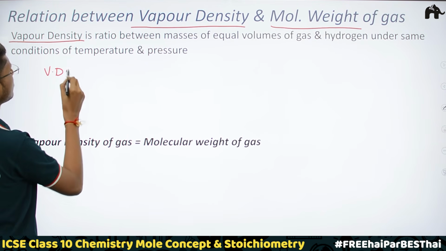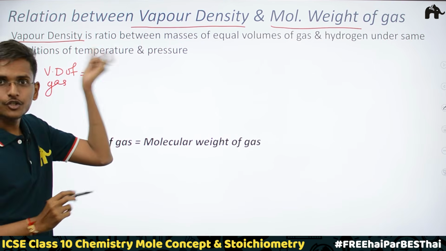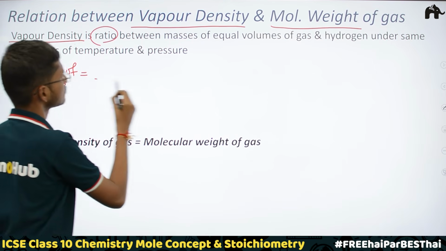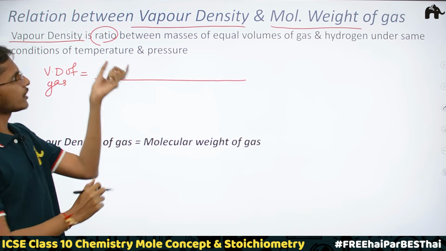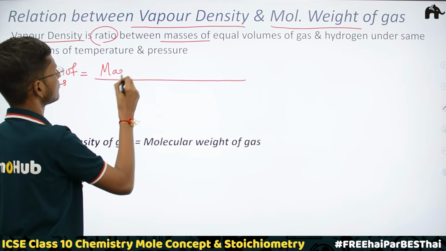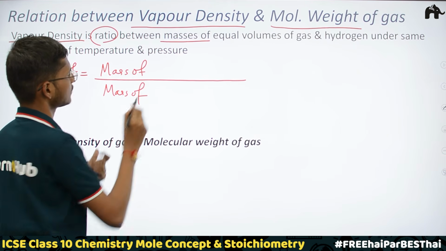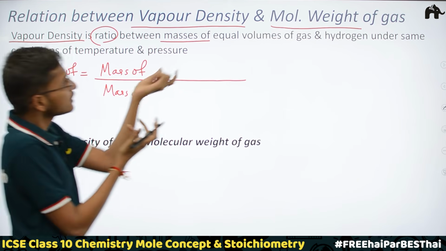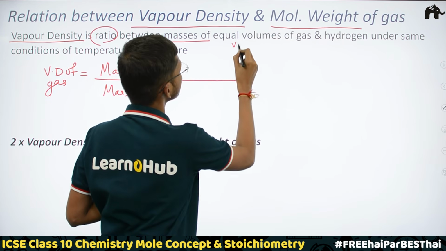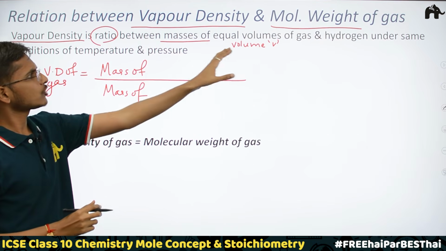Vapor density of a gas is simply a ratio. Now ratio between whom? Ratio between masses of equal volumes. I'm taking here volume V in both the cases, because here we are talking about equal volumes.